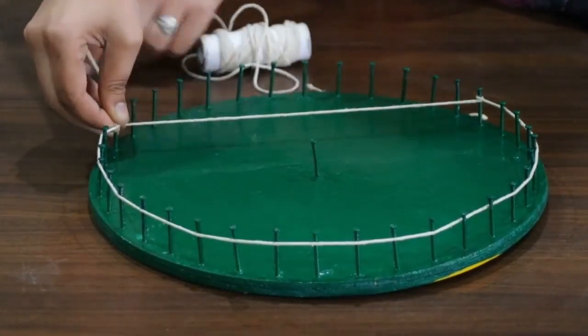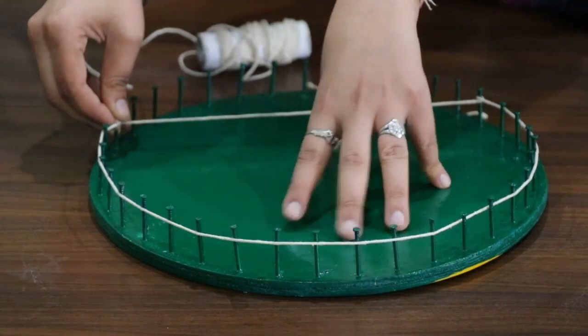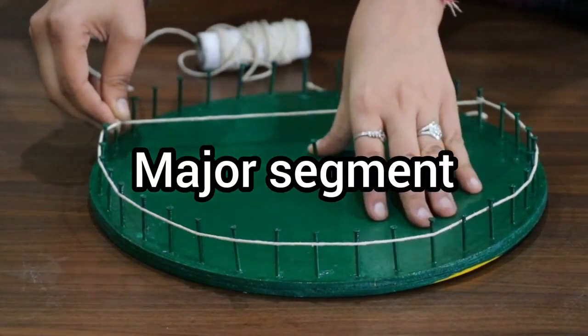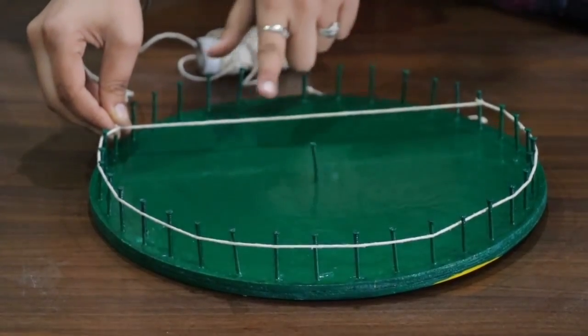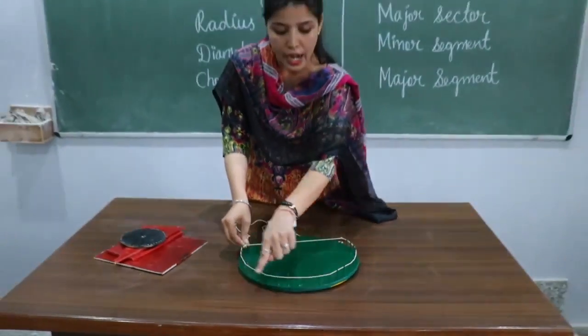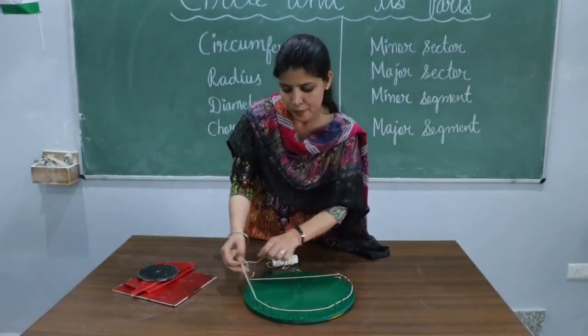Now move on. This is a chord, this is an arc, and this is major part. So this is called major segment. What we have studied is the area between a chord and an arc is called segment, okay.